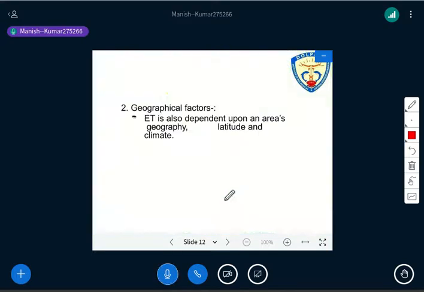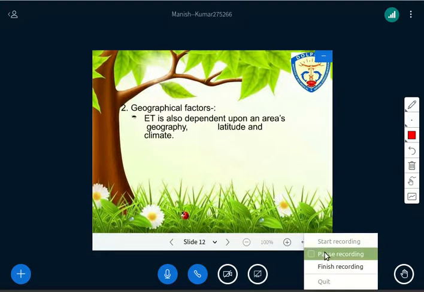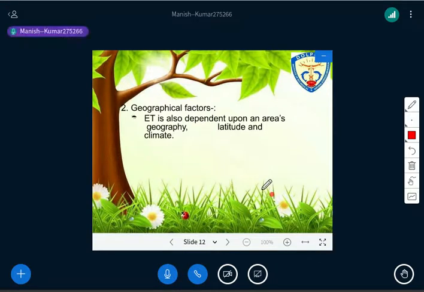evapotranspiration, right? Both the things clear to all of you? The environmental factor and the plant and crop factor. Is there any question? Okay, so let's move on.